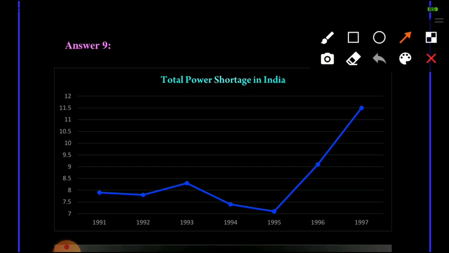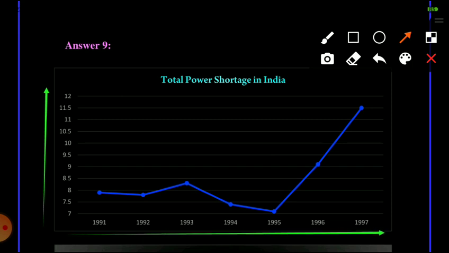Now we have to show the data on the graph and we will take the shortage percentage for the year on the y-axis, and here also we will take the year 1991 to 1997 on the x-axis, as given in the instructions in the question.